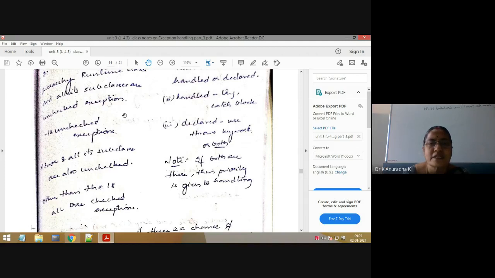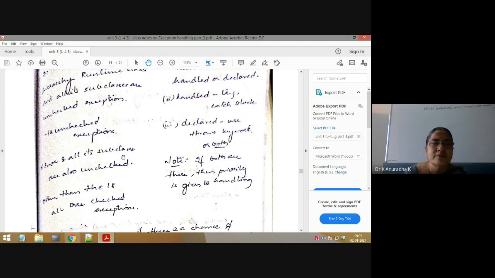Let us take all the previous programs. We have written so many programs on runtime exceptions: arithmetic exception, class cast exception, null pointer exception, array index out of bounds exception, and string index out of bounds exception. All those exceptions come under unchecked exceptions. Now if you see those programs, in some programs we have not used try catch blocks.